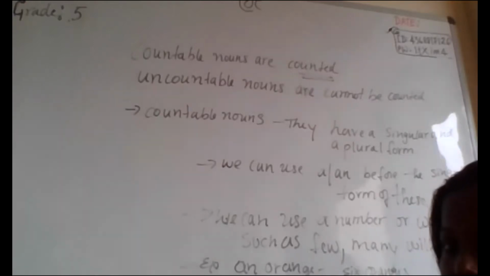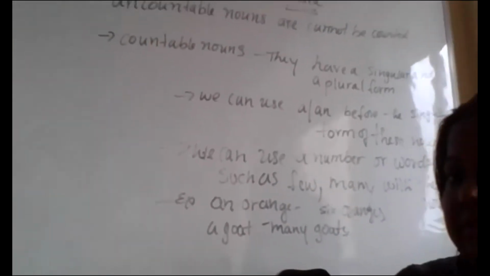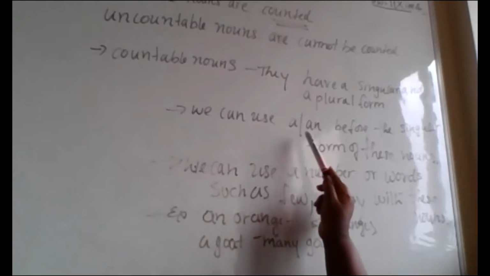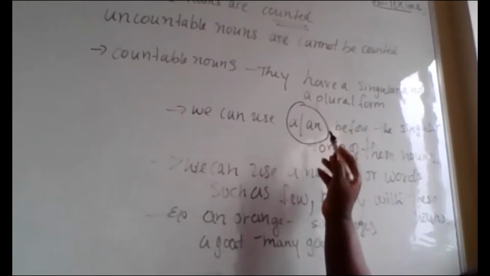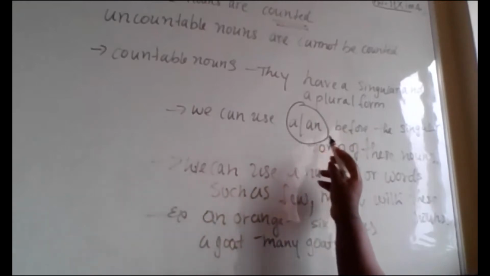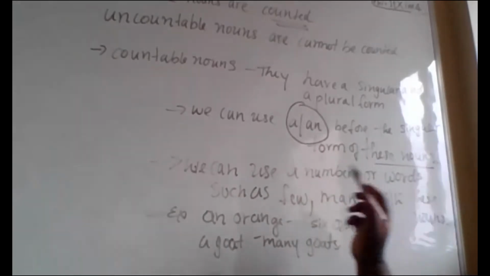If you see here, we can use a and an. What is this, a or an? It's an article. We can use the articles a and an before the singular form of these nouns.